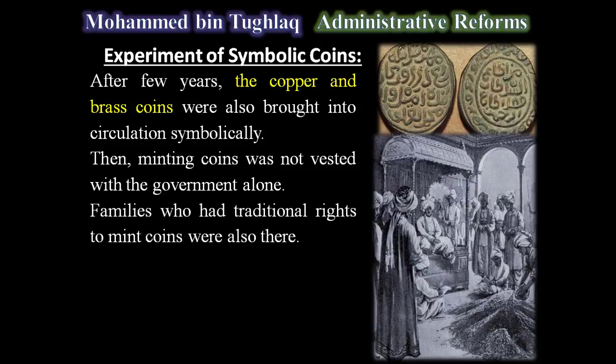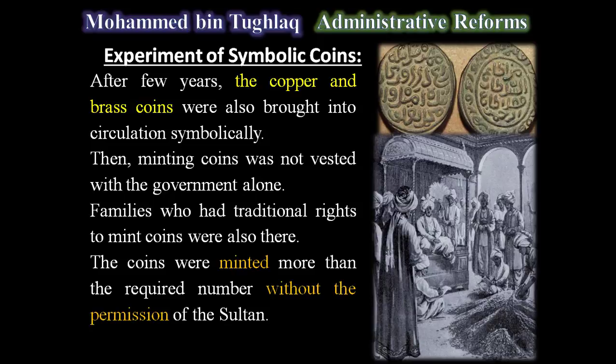The families who had traditional rights to mint coins were also there. As much as they needed, they started minting coins, so the coins were minted more than what Muhammad bin Tughlaq ordered, even without the permission of the Sultan.